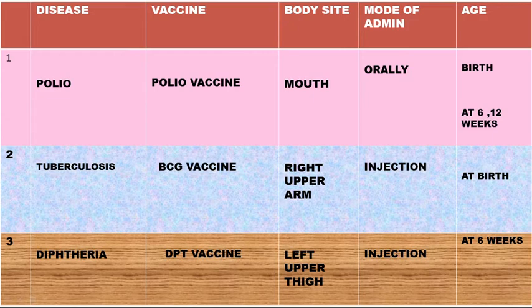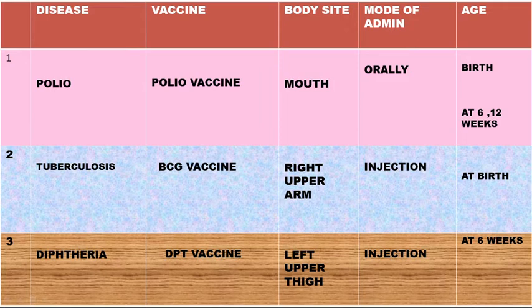Polio vaccine is given to boost the child's immunity to fight against polio, because children are born without any immunity against polio at birth. And BCG vaccine is given to prevent babies from getting tuberculosis, because children are born without any immunity to fight against tuberculosis.